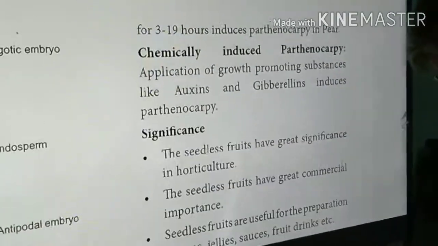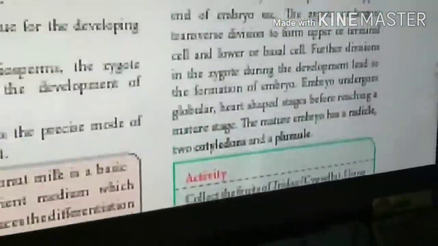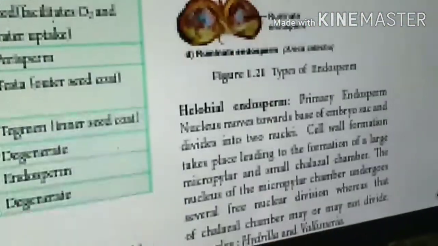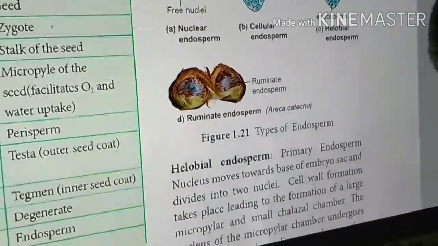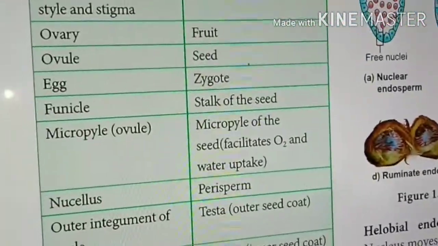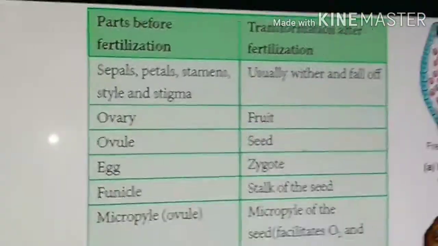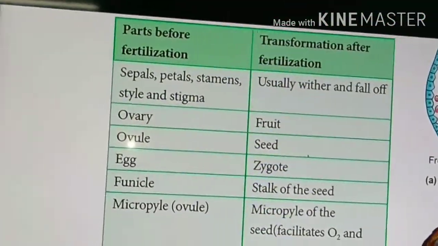In the post-fertilization changes, what are the things that happen after fertilization? There is a tabular column given in your textbook. Once we can go through it. See here.